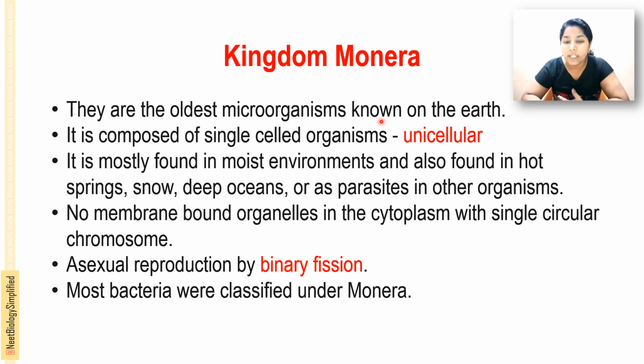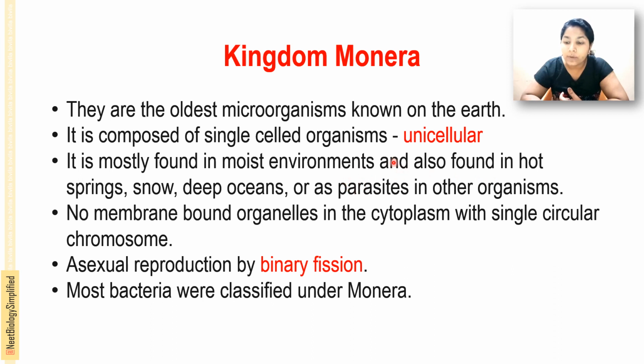They are commonly found in moist environments, and also in hot springs, snow, deep oceans, or as parasites in other organisms. They are found in very diverse environmental conditions.